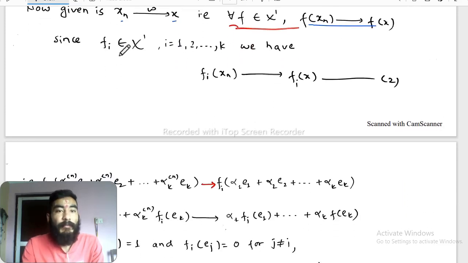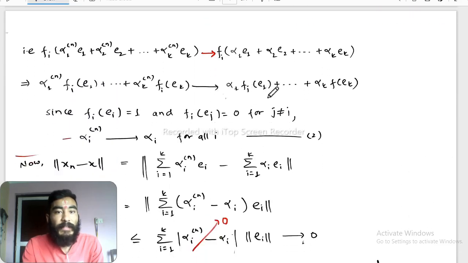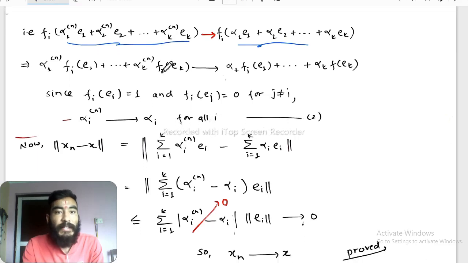Now since fi belongs to X dash, fi also must hold this condition. That means fi of xn must also converge to fi of x. Now let us substitute the values of xn and x as this. xn is this and x is this. Since fi belongs to X dash, fi is linear. By linearity we get this condition. Apply linearity on both sides.